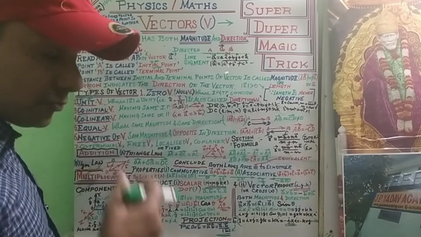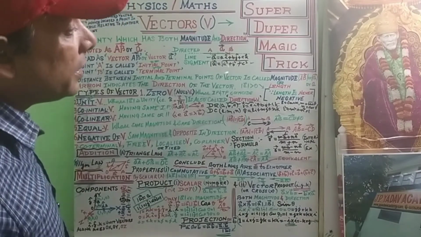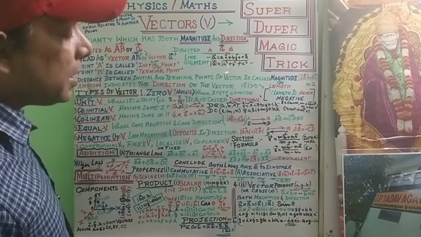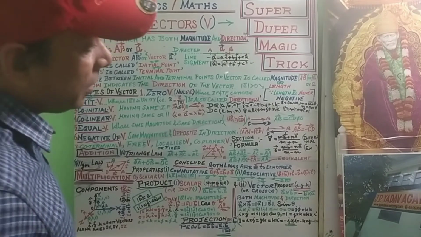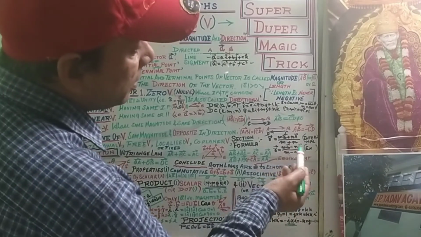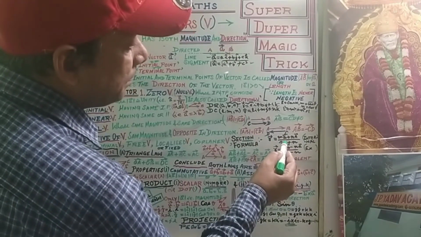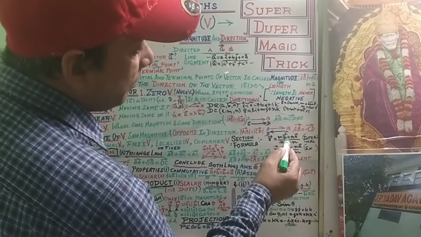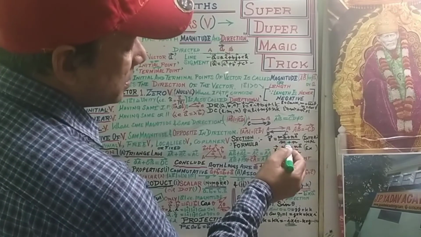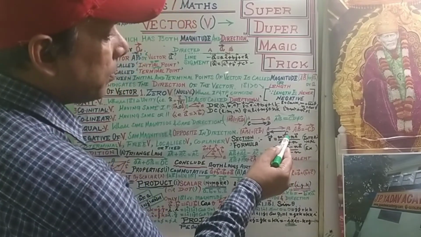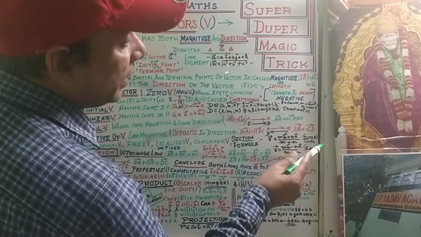You also know this from coordinate geometry in 10th CBSE or 9th ICSE. Similar to that case, in case of internal division, the resultant vector is equal to (m vector B plus n vector A) upon (m plus n). This positive sign shows the internal division.